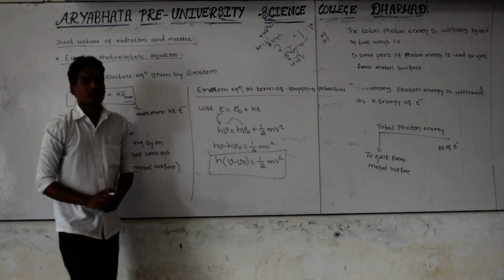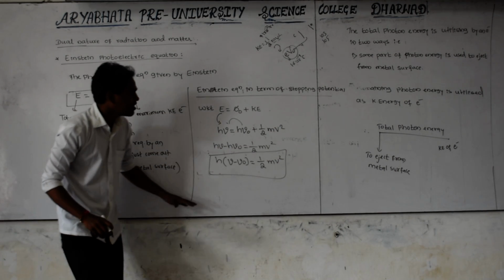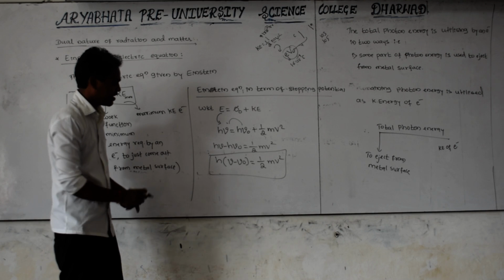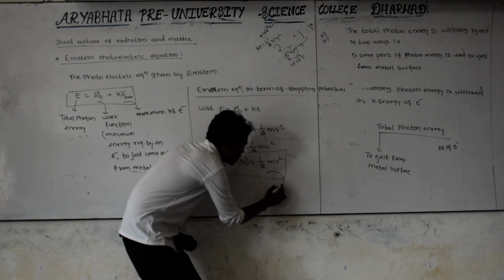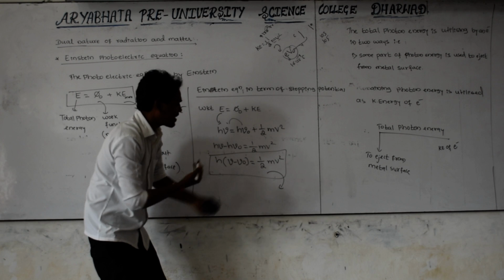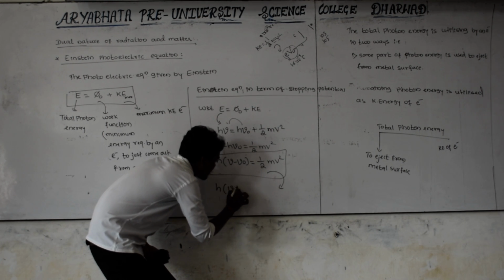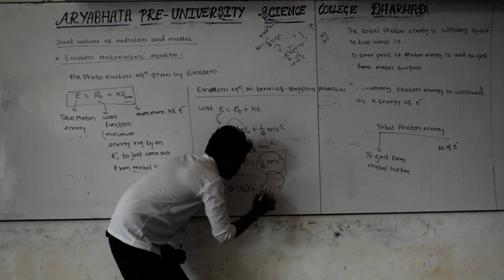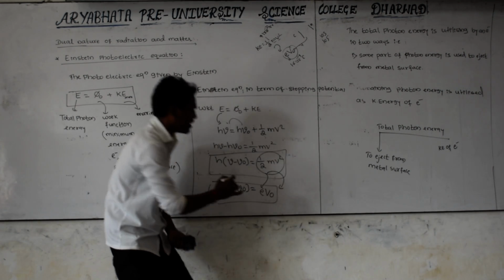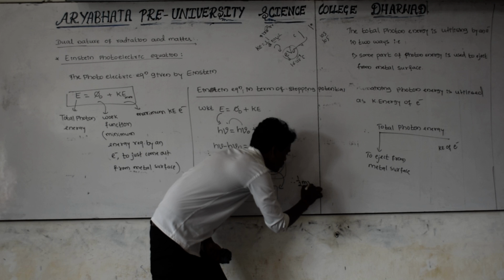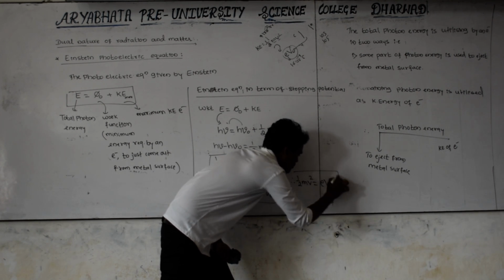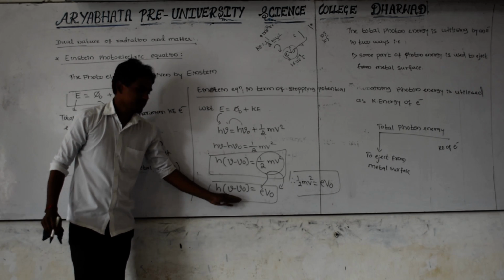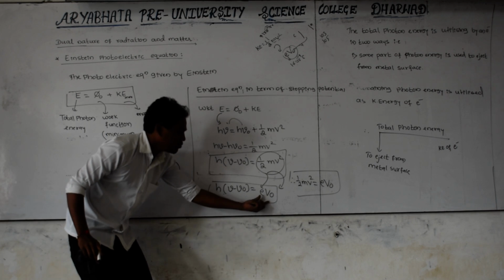This is also the Einstein photoelectric equation, but in terms of what? Stopping potential. In terms of stopping potential, this 1 by 2 mv square can also be written as h into nu minus nu naught, and this can also be written as eV naught. Therefore 1 by 2 mv square is equal to eV naught. This is also another form of the Einstein photoelectric equation, that is in the form of stopping potential.